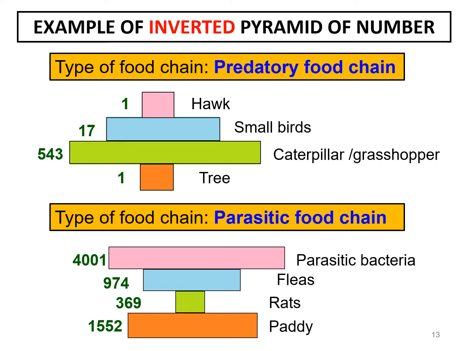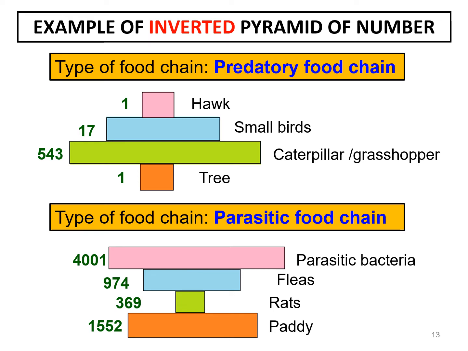But why is the number of trees less than the caterpillars? Logically, a tree is one tree, but it has a lot of leaves. So we can find more than one caterpillar on a tree. Do you understand? It couldn't be only one caterpillar in each tree. For example, there are 4 trees but one caterpillar? No. So in terms of number, the pyramid can be inverted based on the type of the producer.